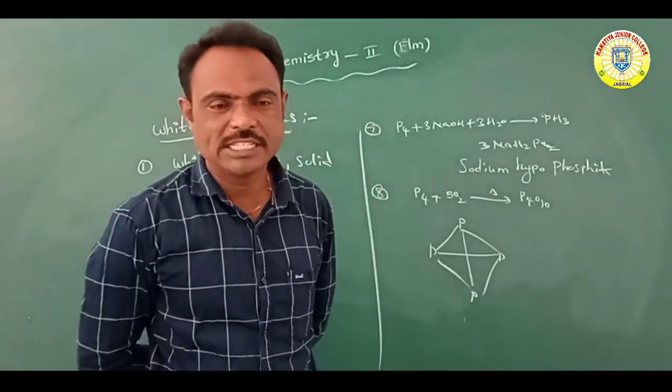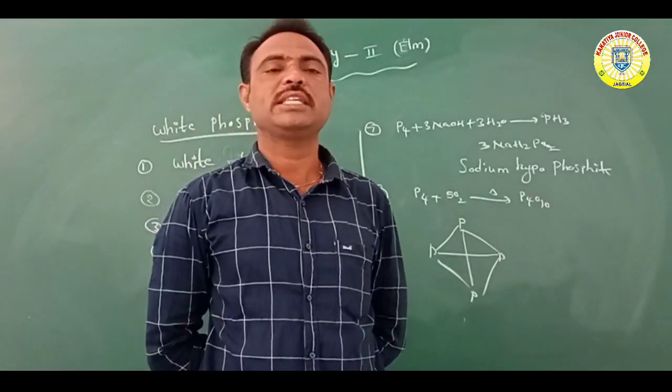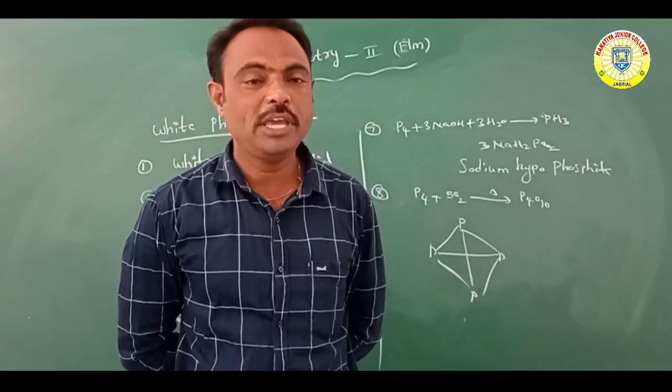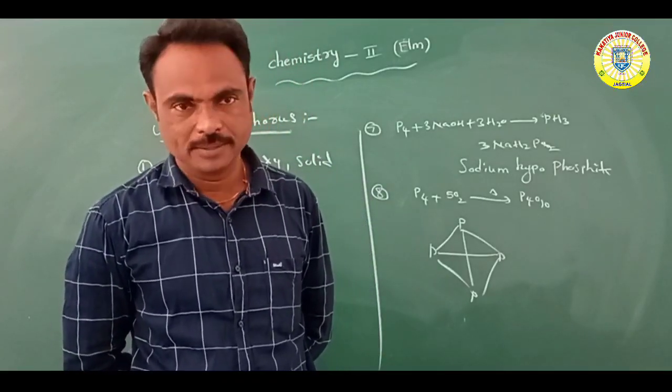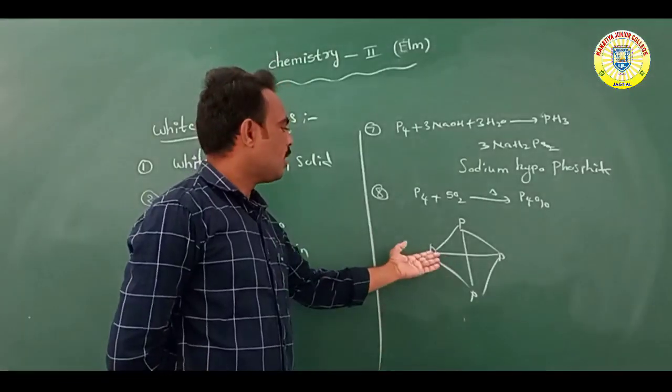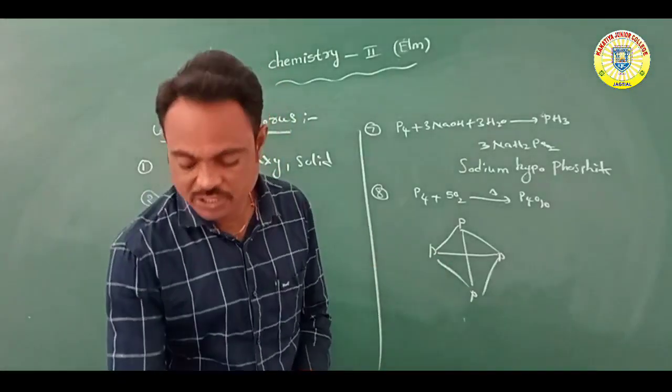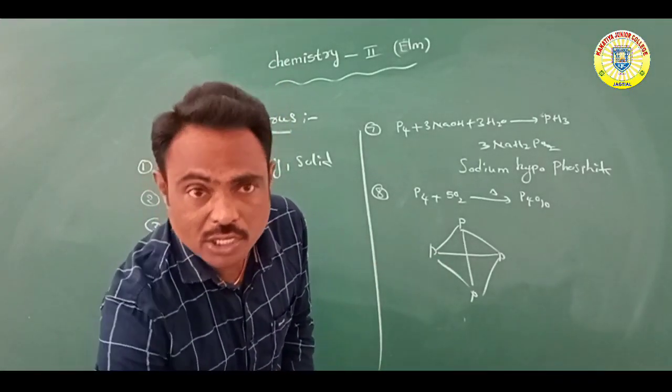White phosphorus reacts with oxygen to form P4O10, phosphorus decaoxide. So phosphorus has which shape? Tetrahedral shape.